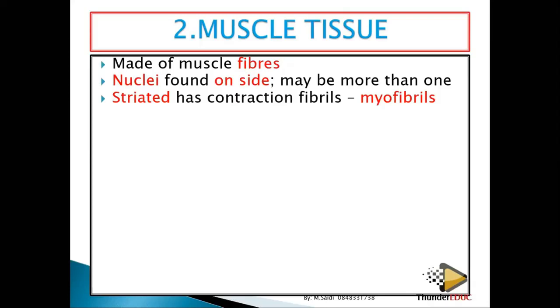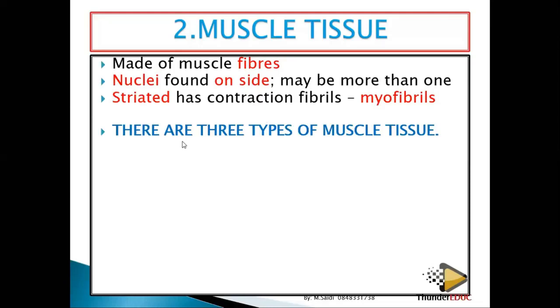If your muscle doesn't relax when it has contracted, you will get what is called a muscle pull. You won't be able to move. You will stay the way you are as a result of this contraction, and relaxation has not taken place. Let's look at it. There are 3 types of muscle tissues. Number 1, skeletal striated voluntary muscles. Skeletal, from the word skeleton, it means that they are attached to the skeleton.